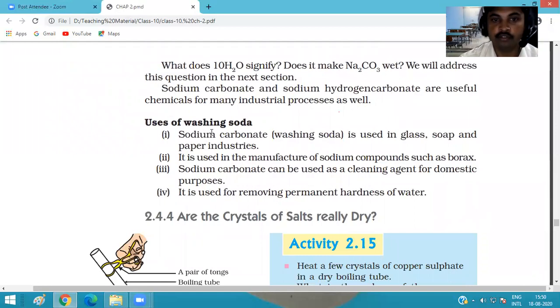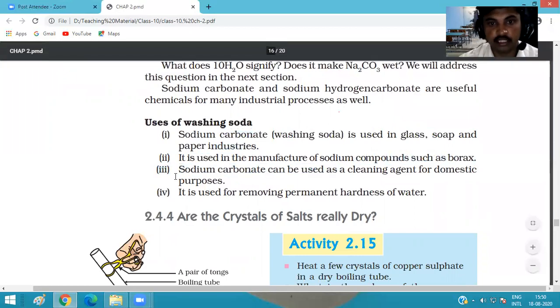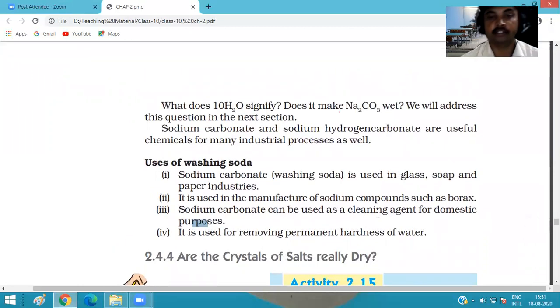The uses of washing soda, that is sodium carbonate: it is used in the glass, soap and paper industries, and to manufacture sodium compounds such as borax. Sodium carbonate can also be used as a cleaning agent for domestic purposes, and it is used to remove permanent hardness of water. These are the uses of washing soda, and it is a very important question.